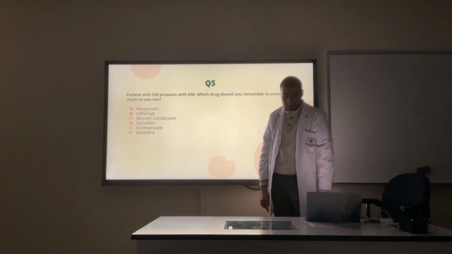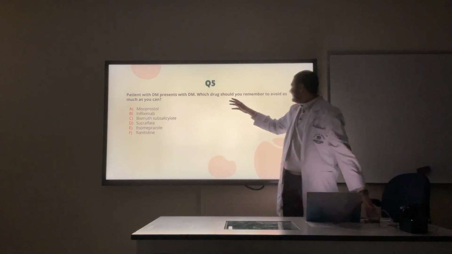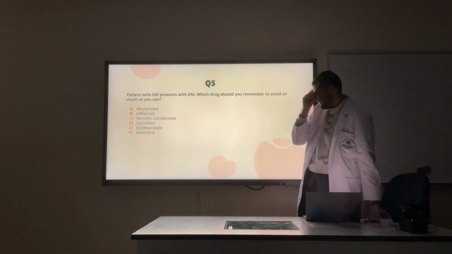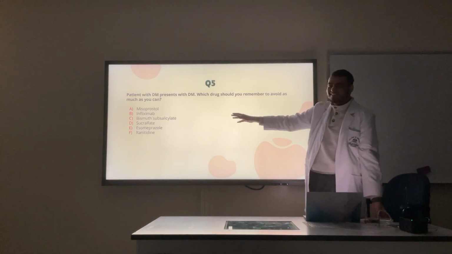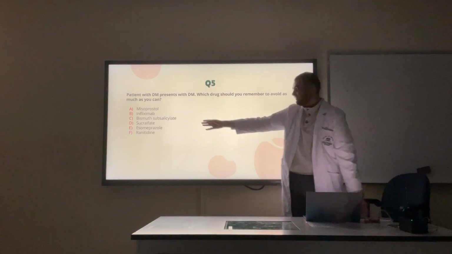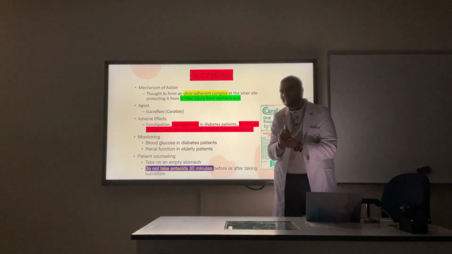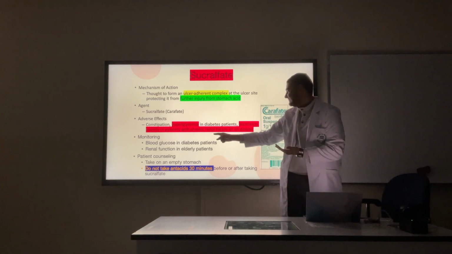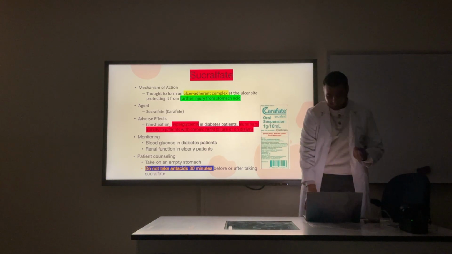Patient with diabetes mellitus who presents with PUD. Which drug should you remember to avoid as much as you can? Okay, he has diabetes mellitus. Which one should you avoid? D. Sucralfate, right? Sugar. Just remember it like this. But there is another type of patient you need to avoid it in. Which one is it? Chronic renal failure or on dialysis, okay? Don't kill your patient, please.